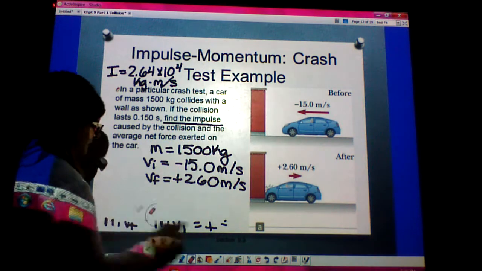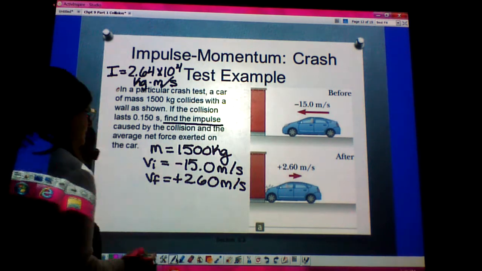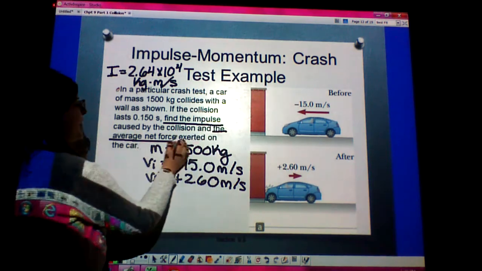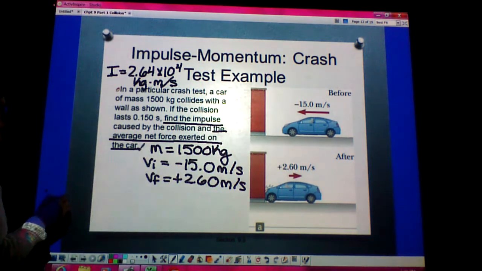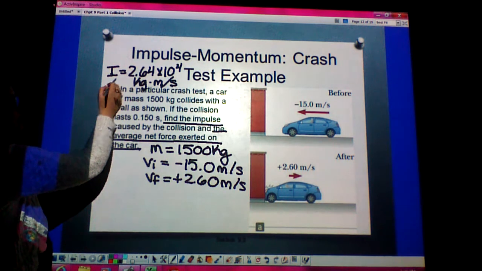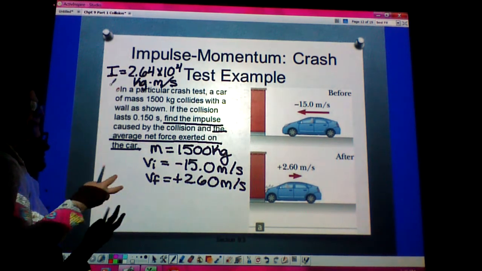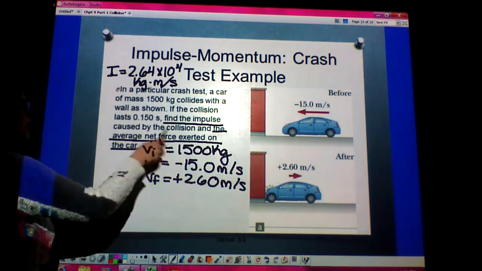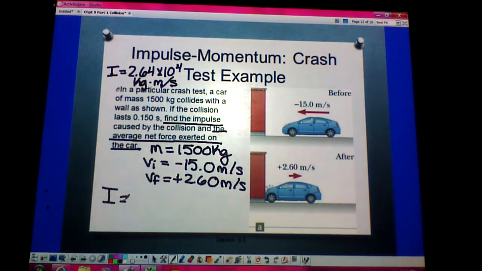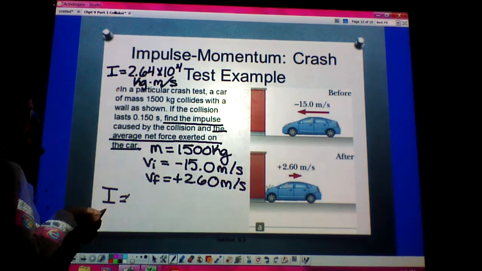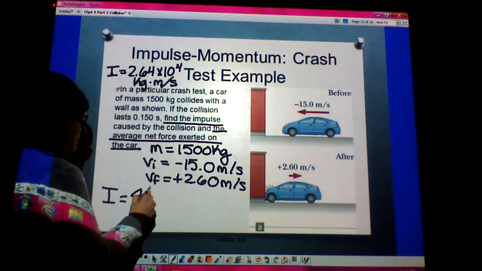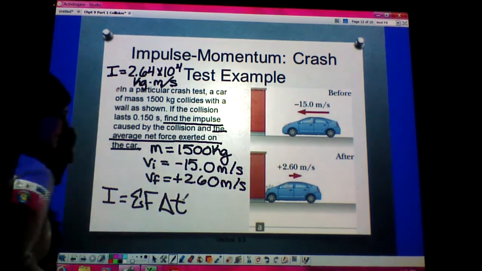Okay, the next part says, let's also find the average net force exerted on the car. Well, I now know impulse, and I know that impulse, force, and time are all related, because I know that the impulse is just based on that average force times time.